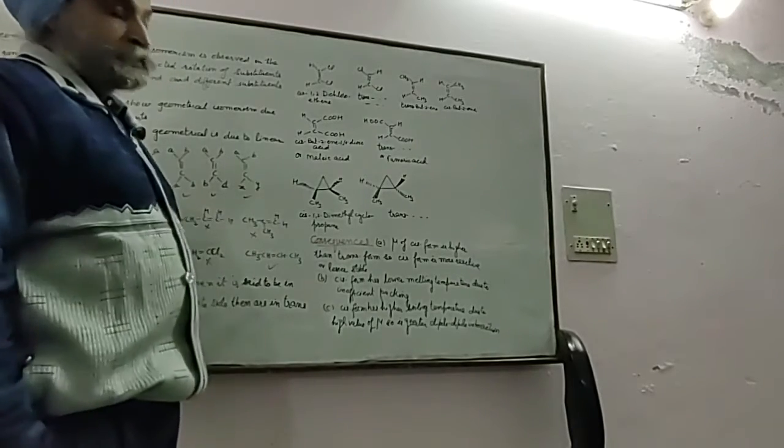This will show geometrical isomerism. 1,1-dichloroethene, no. But 1,2-dichloroethene, this will show. Not in the case of a similar substituent, where you will get a linear structure, as with the alkyne. 1,2-dichloroethyne will not show.